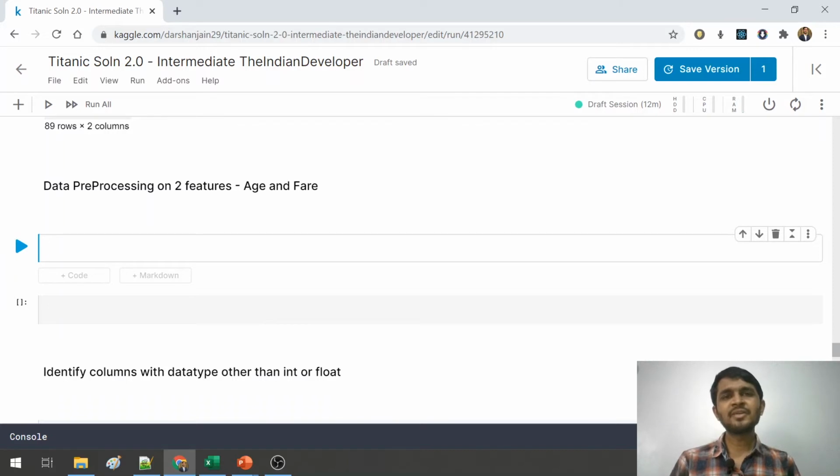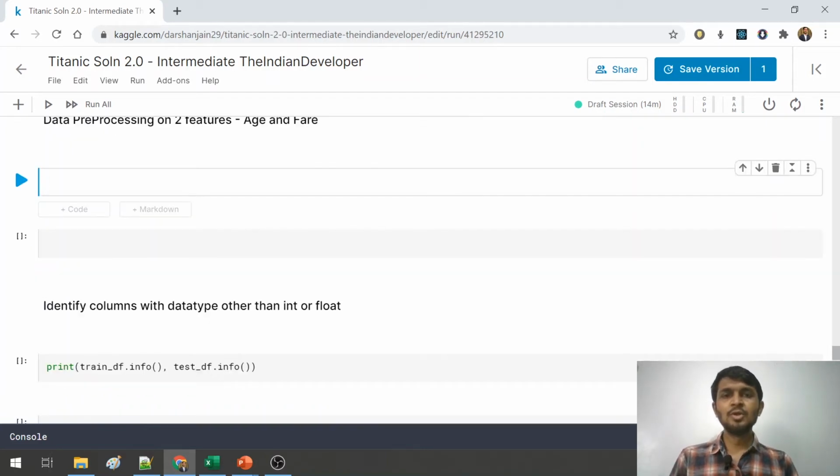As I mentioned, we will be creating groups. Now how do we create groups for data given in age and fare column? To do that, let us run a small piece of code, that is, let us use a function called qcut. In order to create groups, we will write some code here, and in that we will be using a function called qcut given by pandas. So let me quickly write some code here.